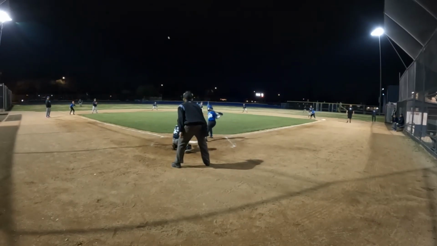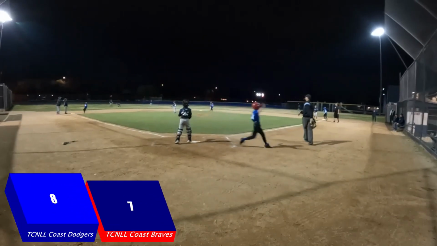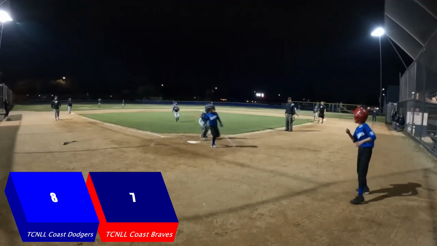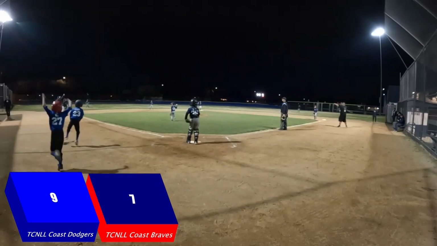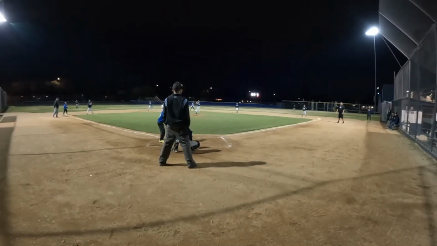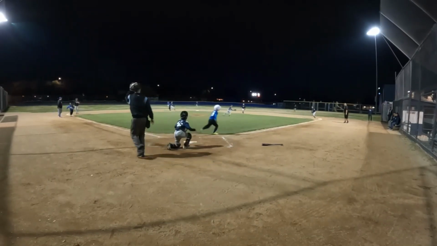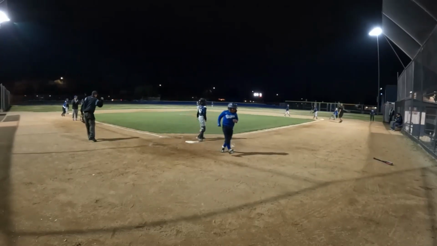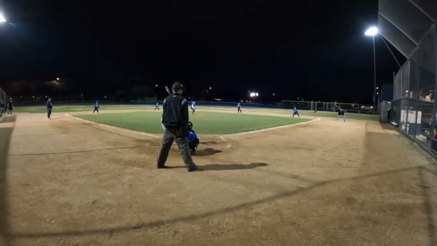B's first pitch, and that one's popped up into left field. 1 run scores. Here's another run that comes in to score. 9-7 Dodgers. Next up to bat is Jordan. B's first pitch is grounded to, oh, B does a good job picking that one up. Flips to first, out in time. That was the third out.